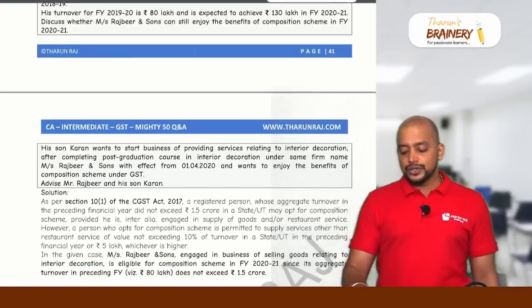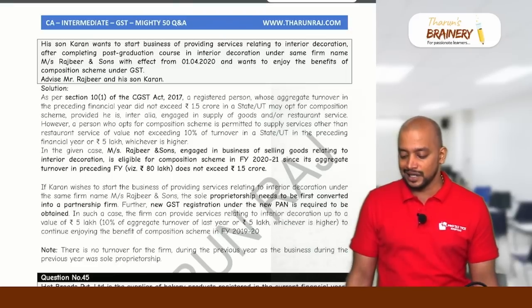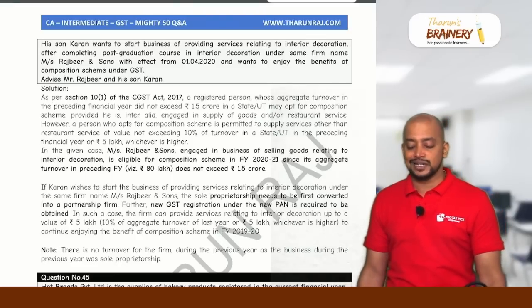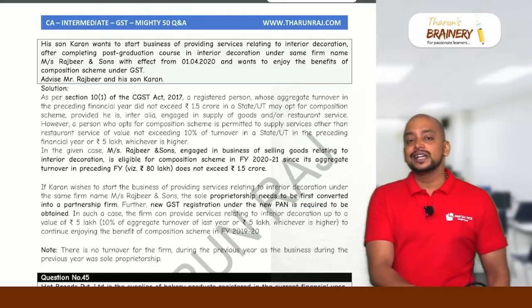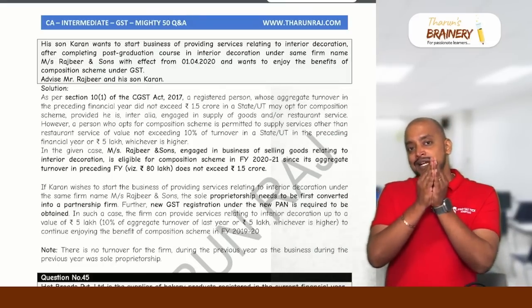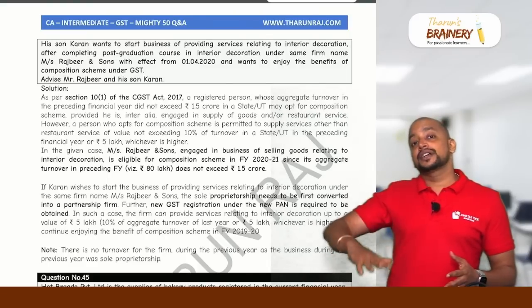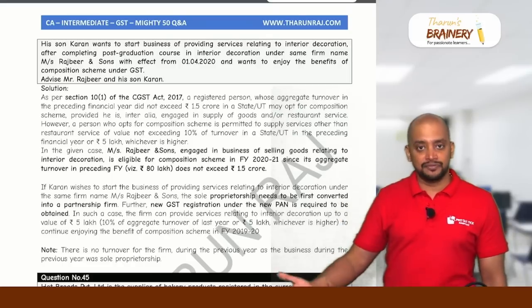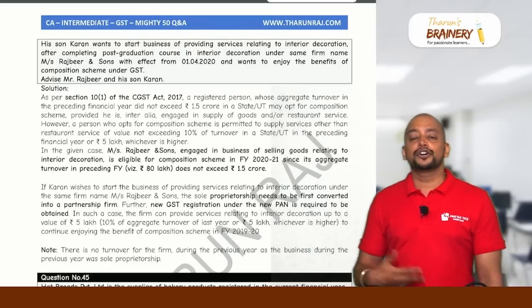His son wants to start a business of providing services relating to interior decoration after completing post-graduation course in interior decoration, under the same firm name Rajbir and Sons with effect from 1/4/2020, and wants to enjoy the benefits of composition scheme. The moment his son joins the business, it will become a partnership firm. So when the sole proprietorship becomes a partnership firm, they cannot continue with the same registration. So they need to get a new registration for the partnership firm. And for that new registration, turnover during previous year is 0. They can go for composition scheme.